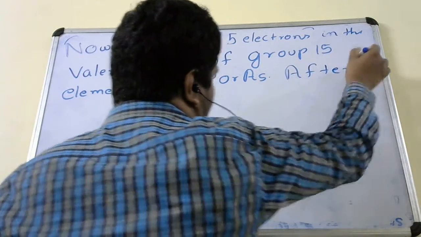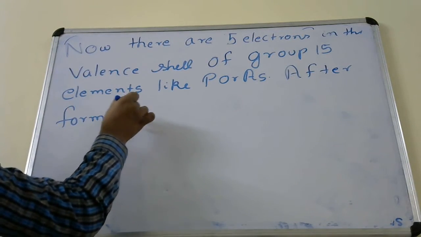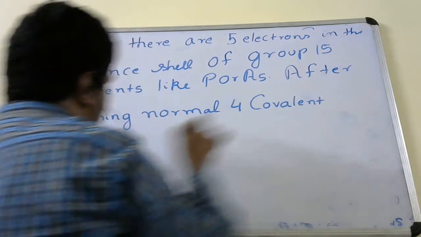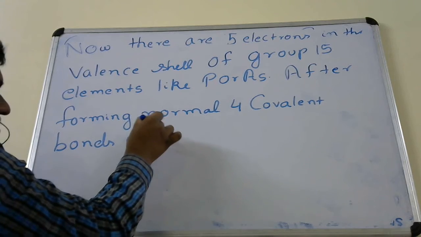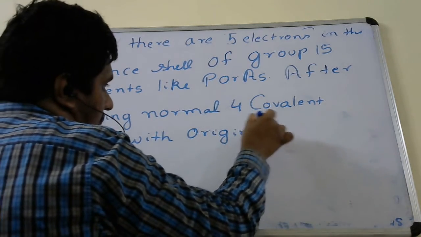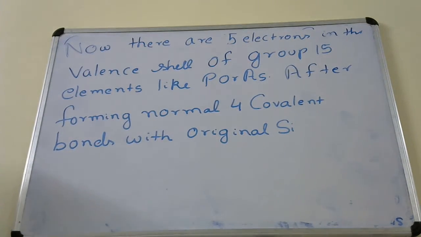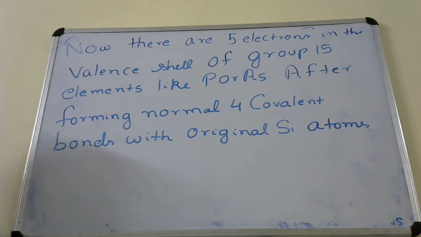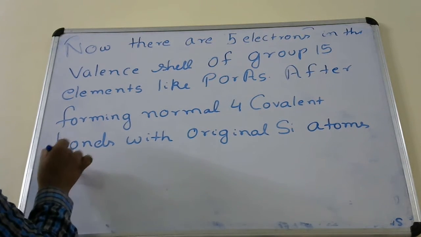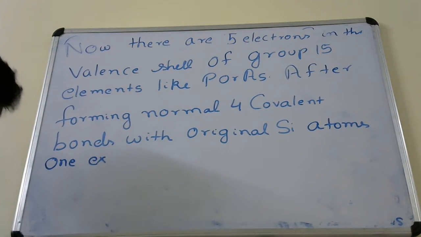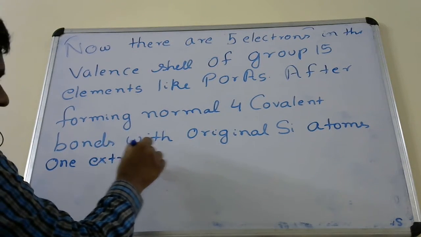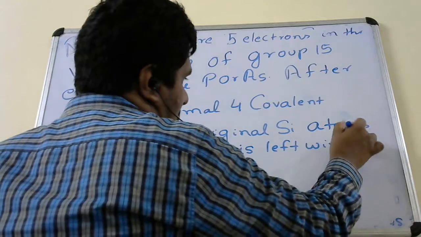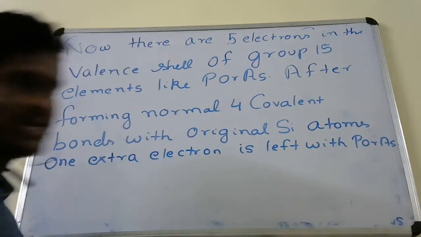After forming normal 4 covalent bonds with original silicon or germanium atoms, one extra electron is left with phosphorus or arsenic. Don't you agree, children?